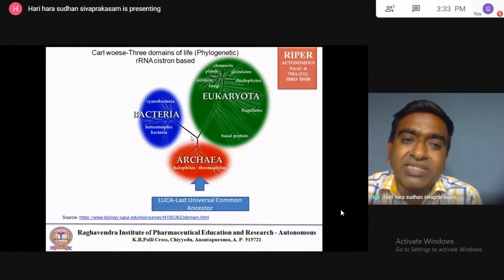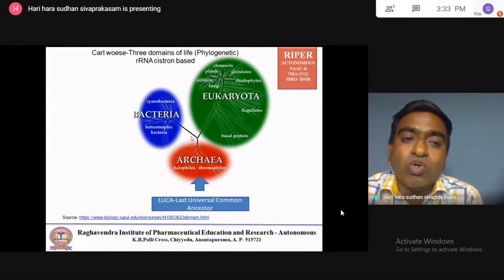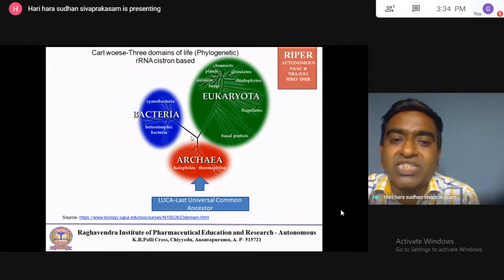Then the latest classification is Dr. Carl Woese's classification, called the phylogenetic classification. That's called the three domains of life. This is based on the rRNA cistron.